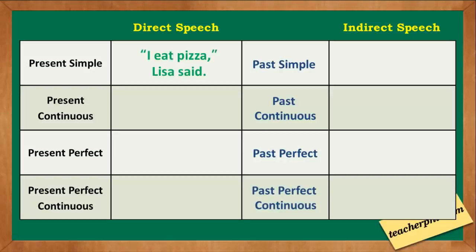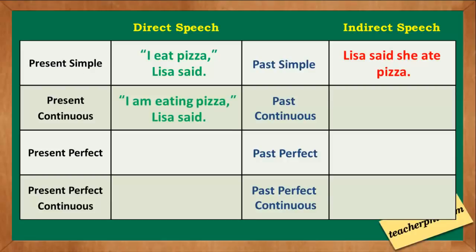Examples: I eat pizza, Lisa said. I eat pizza is present simple, but with indirect speech it becomes Lisa said she ate pizza, a past simple. For present continuous we have I am eating pizza, Lisa said. The indirect speech is Lisa said she was eating pizza, a past continuous.